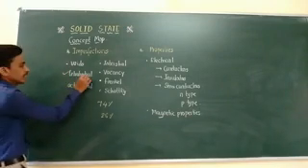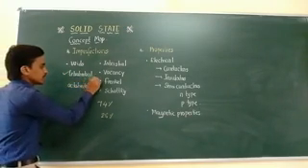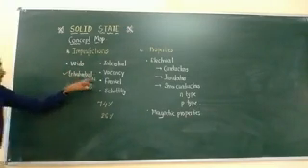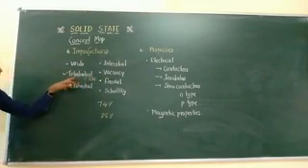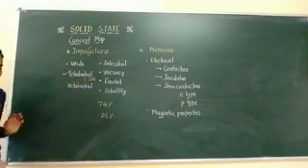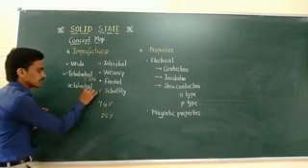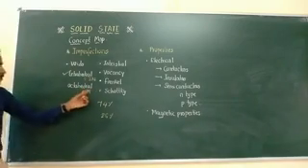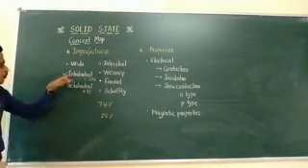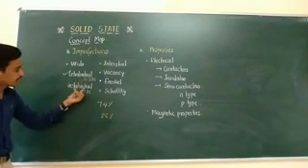And the tetrahedral void, how to calculate? It is 2 times the total number of atoms present in that solid. It means tetrahedral = 2n. And how to calculate the octahedral? It is exactly the same as the number of atoms present in the solid. Therefore, tetrahedral = 2n and octahedral = n.